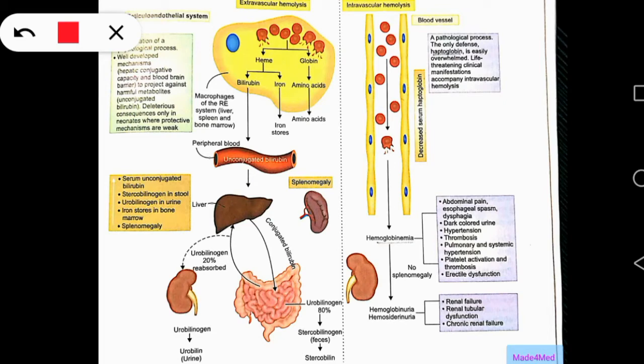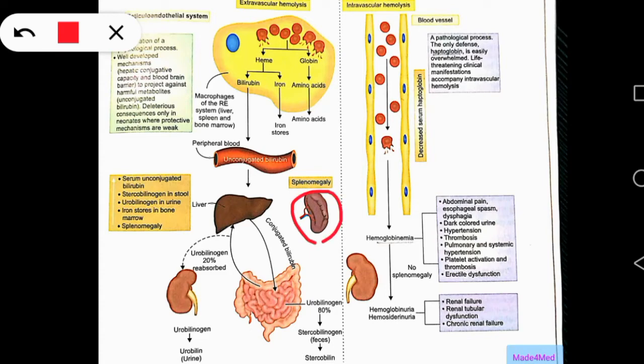Also, they are more recognized by the macrophages due to these abnormalities, and there is increased hemolysis. Plus, the macrophages may also be excessively activated, leading to increased hemolysis. There are three main sites of extravascular hemolysis. They are spleen, liver, and bone marrow, but mainly extravascular hemolysis occurs in the spleen.